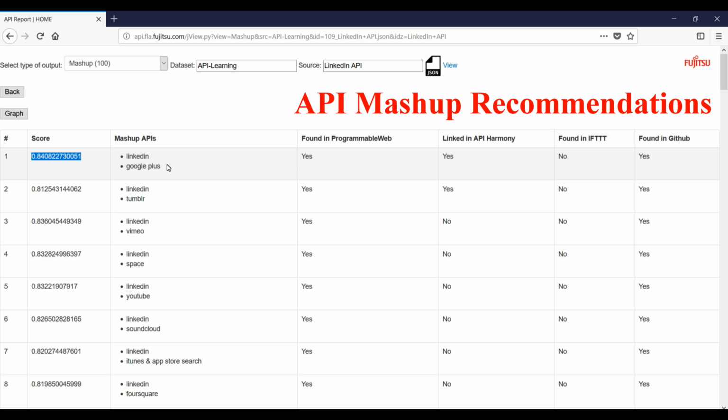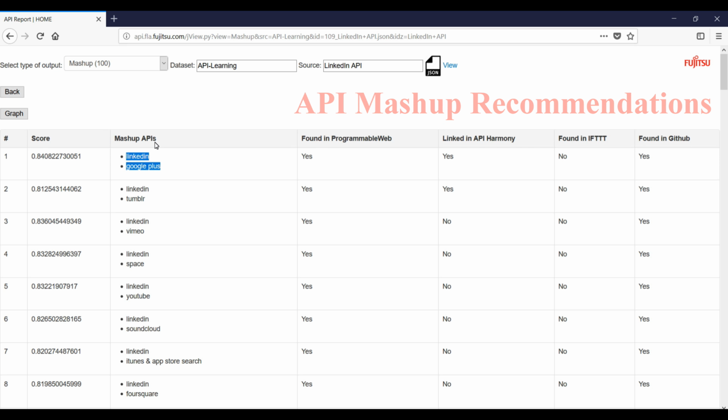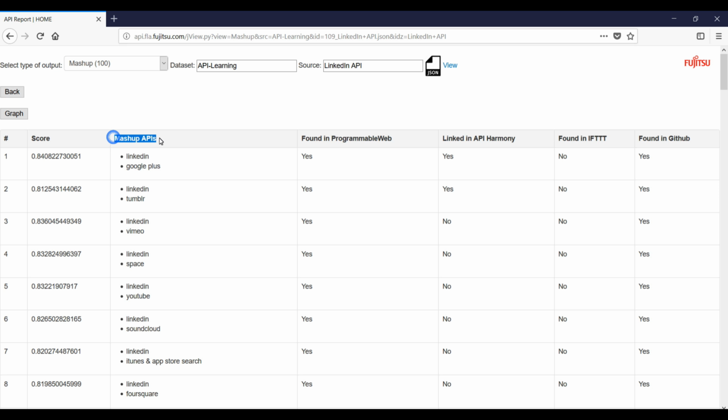For example, the first row shows LinkedIn API can be combined with Google Plus API with a similarity score of 84%. That shows how similar the input and output parameter descriptions are between the two APIs. In general, a higher similarity score means it is more likely that the two APIs can be combined. It also shows another API mashup recommendation for Tumblr API with an 81% similarity score.